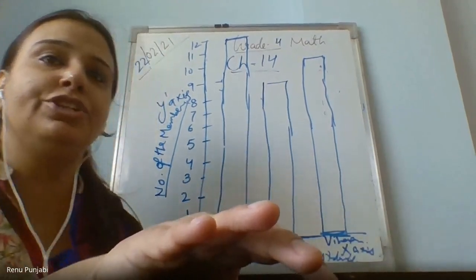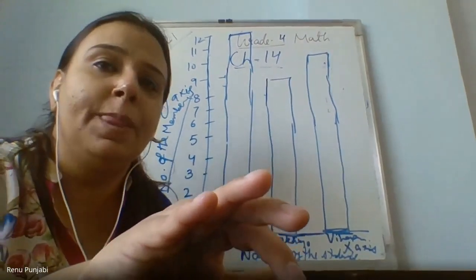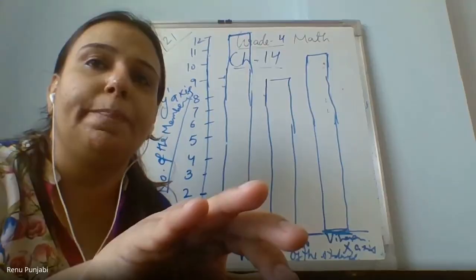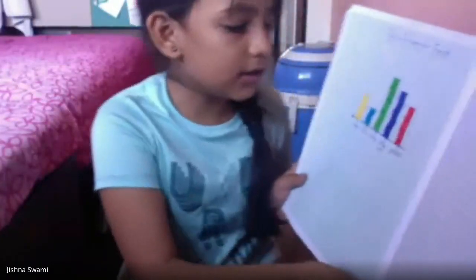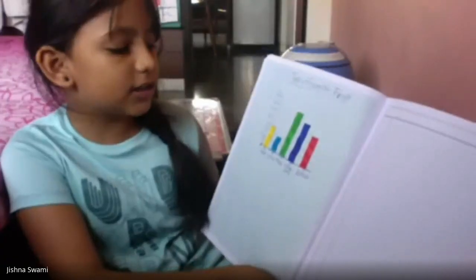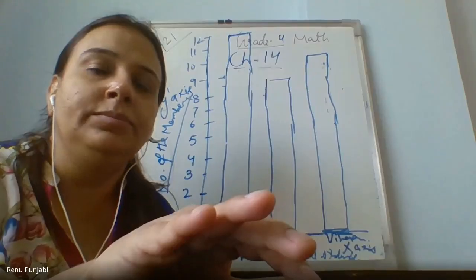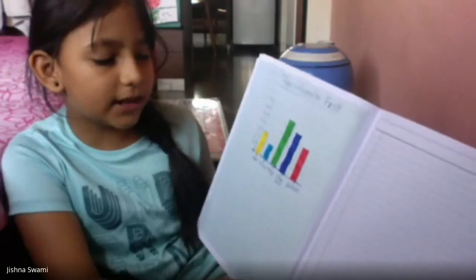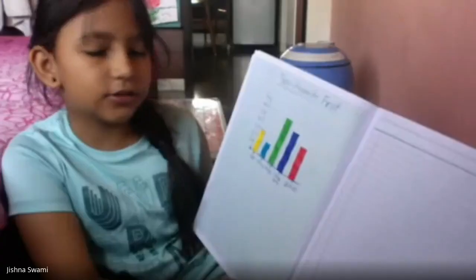Jishna, which different fruits have you taken? First, the yellow color is showing which fruit? First, yellow color is apple. Then light blue color is banana. Green color is mango. Dark blue color is strawberry. And red color is guava.